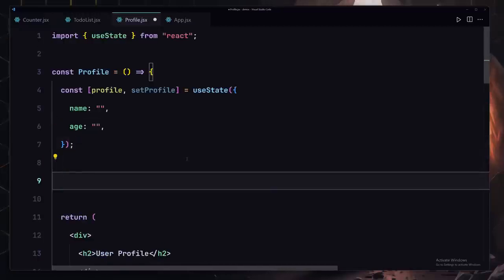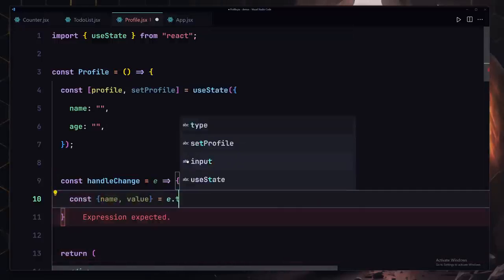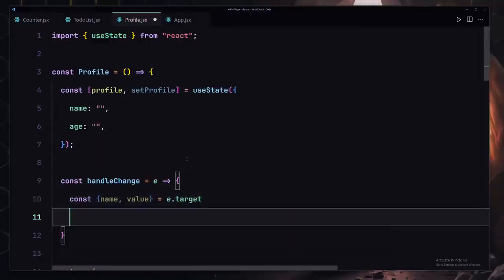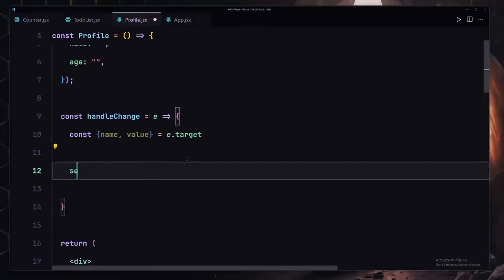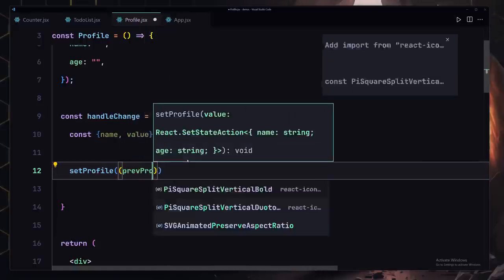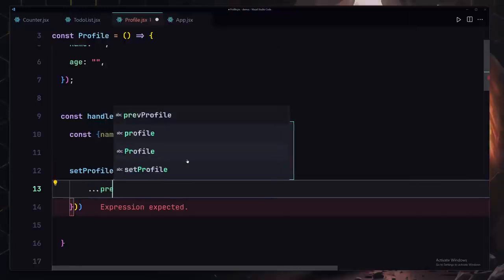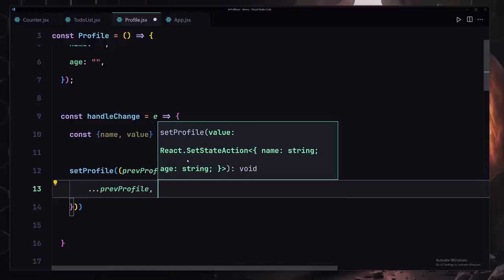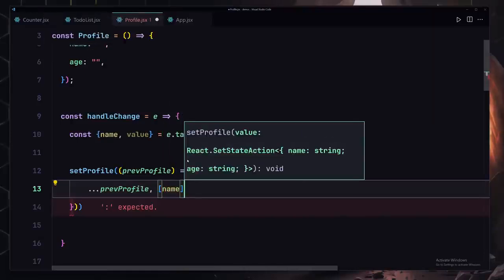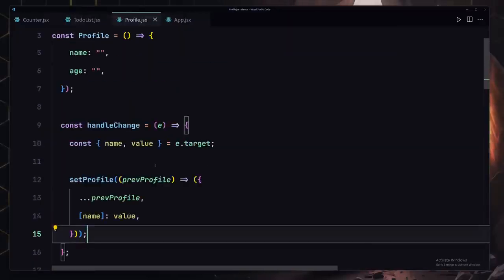And finally let me create this handleChange function, and that's going to be it. So I'm going to write handleChange. It's going to take the event object, and inside this function we are going to be destructuring the name and also the value out of event.target. There we go. And we're also going to be using setProfile, and here we have to specify the previous one. So we're going to be using the previous profile, and it's going to take this callback function. First of all we have to spread out the previous profile, and now we have to specify the new one. So we are going to be taking the name, and we have to provide the new value to there. Okay, so I'm going to save my file, and that's going to be it for this entire profile.